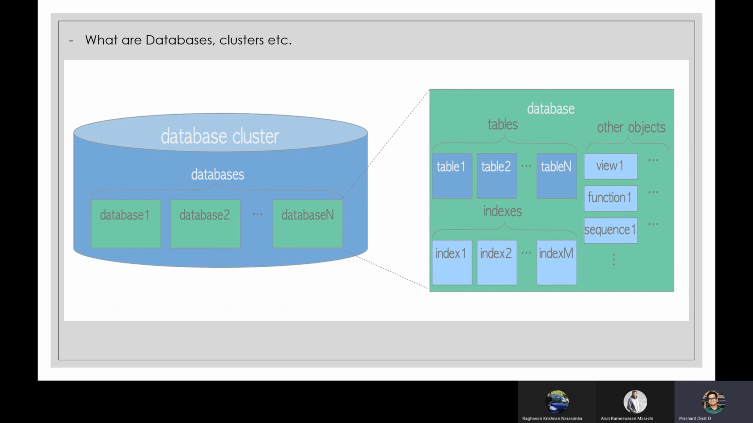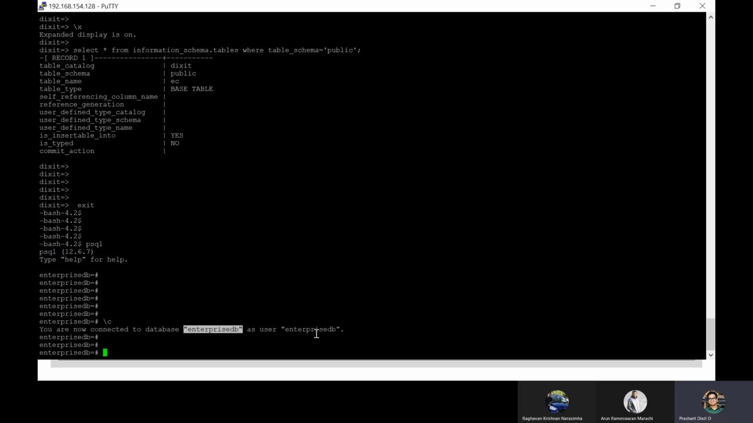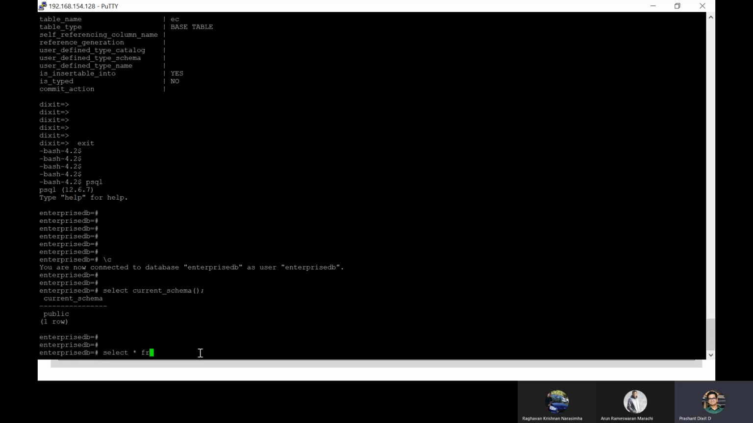And for example, we are connected with the enterprise DB database and the user is enterprise DB. If you want to check what our current schema is, where we are connected right now, you can always do select current schema, is the spelling right? Oh yeah, schema. Here you'll get that information. You are connected with the default schema, right? Select all from region.